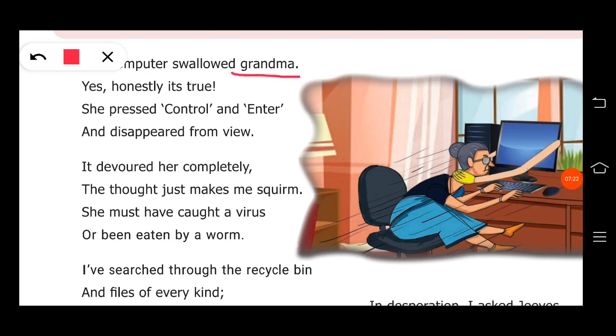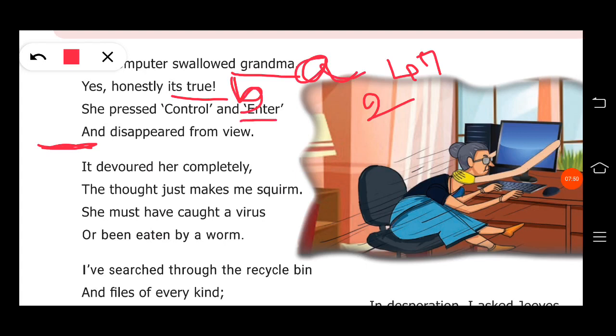Grandma, ma sound is ending, so we frame a. We are taking only the first stanza. True, oo sound, so we frame b. Ma is a different sound from oo. So for the ma sound we frame a, and for the oo sound we frame b.